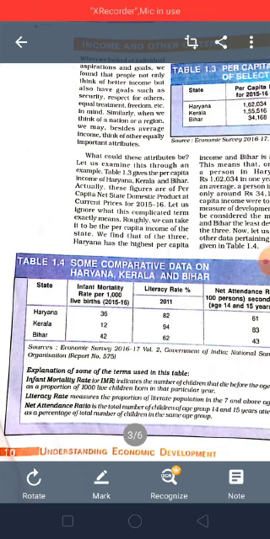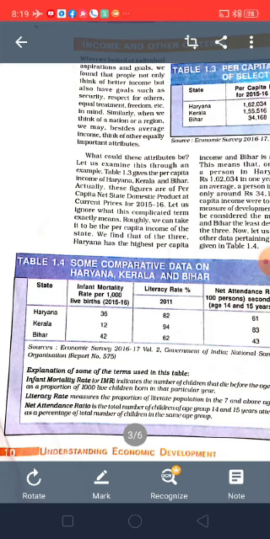So what we have observed in this table is, even though Kerala's per capita income is less than Haryana's, it is better in other aspects like infant mortality rate, literacy rate, and net attendance ratio.